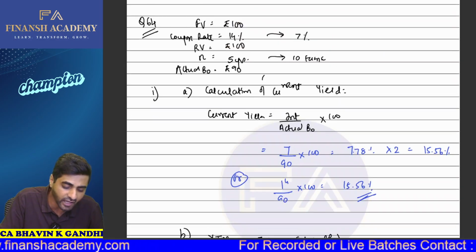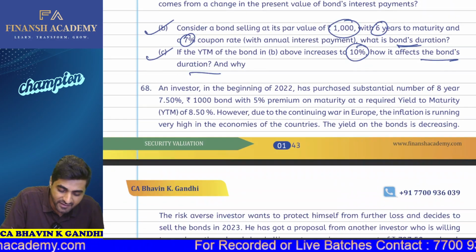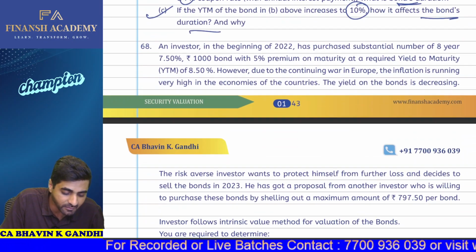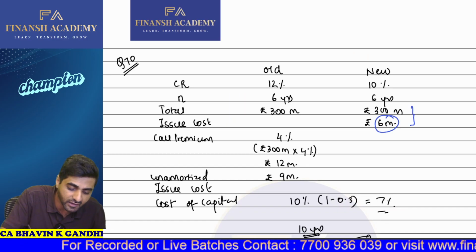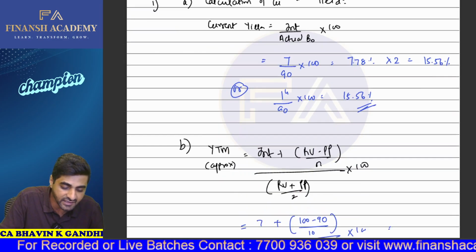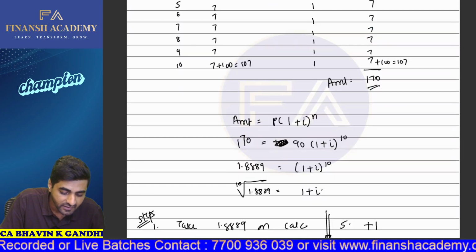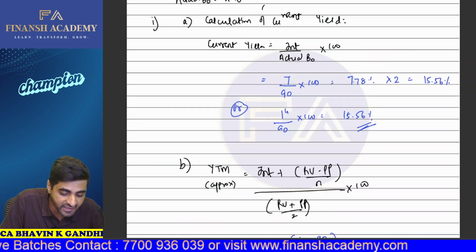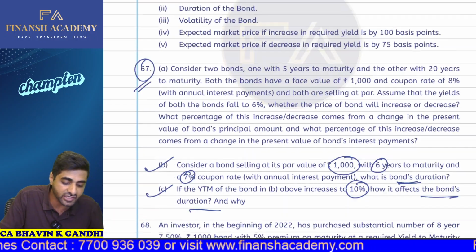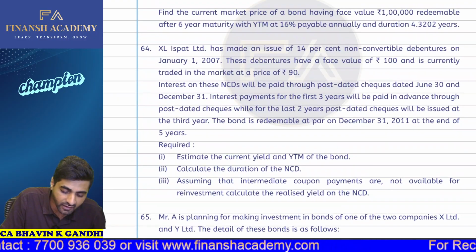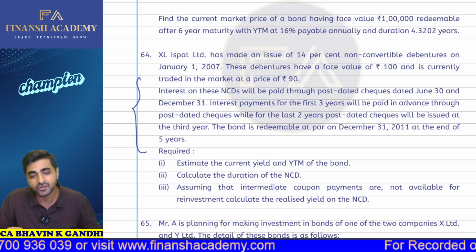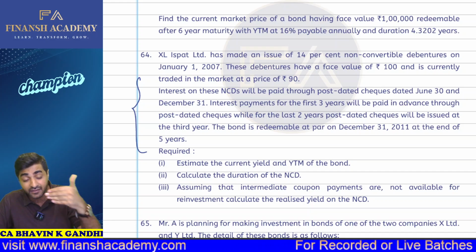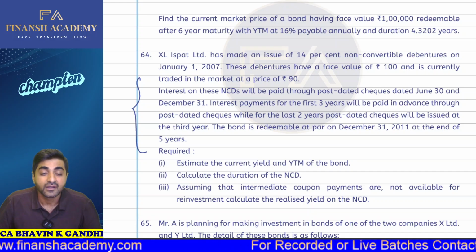Okay. Now, let us revise one more question for your bond duration. Let's do question number 64, because 64 has this concept of semi-annual basis. Okay, so let's revise this question. So for bond duration, I'll be doing two questions. One we have done, one will be on this question number 64.